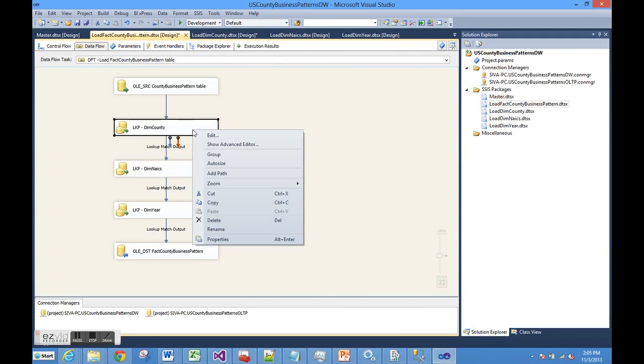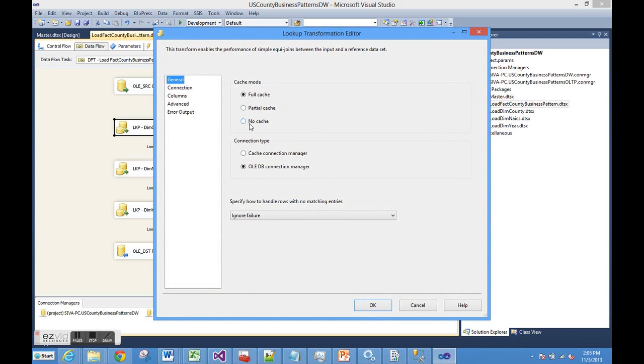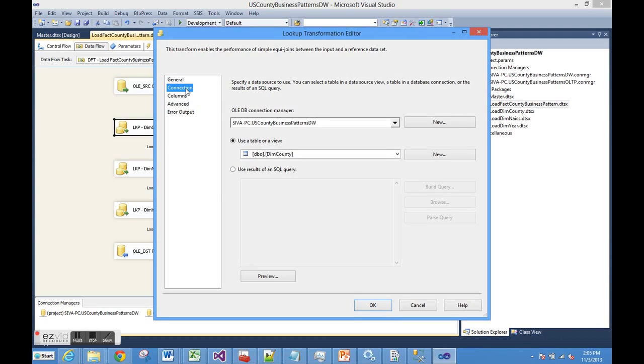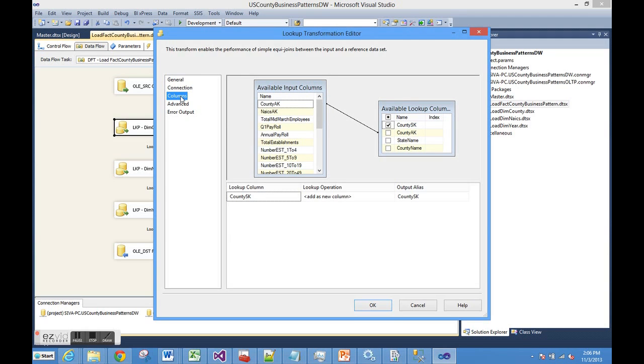On the county lookup, we are doing a full cache with an OLEDB connection manager, and here is the connection to the county dimension table and the columns.